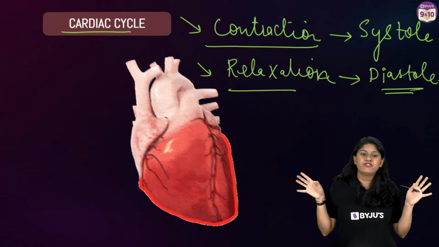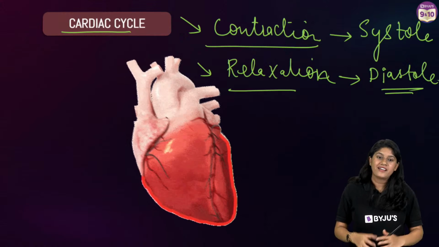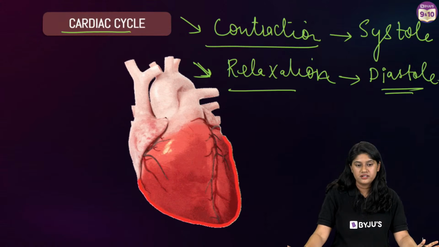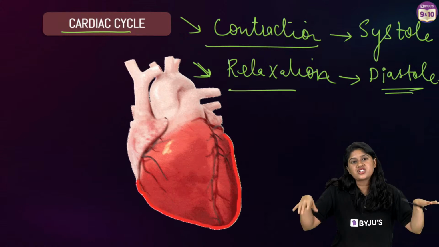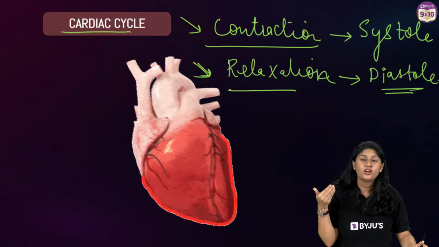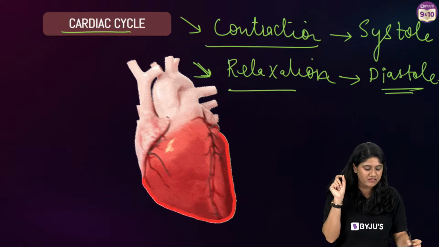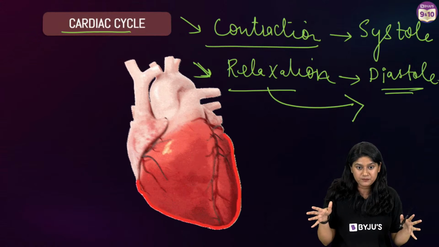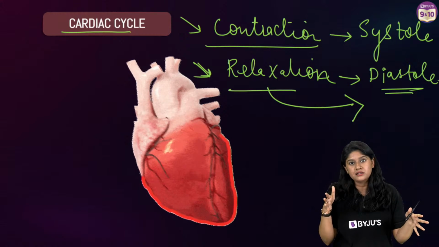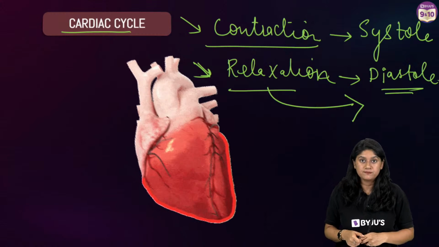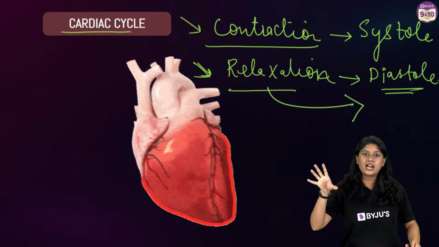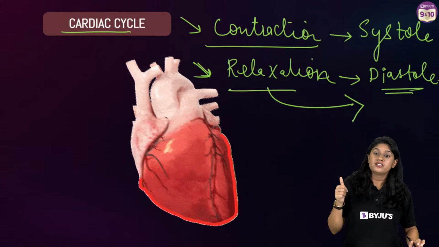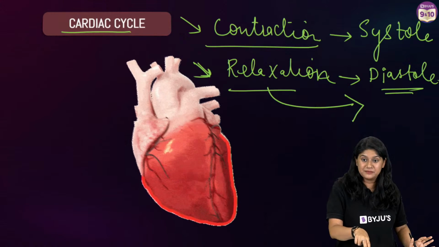Let's suppose, for example, when you are completely relaxed, you're just sitting, not completely conscious. You remember this, everyone: relax, say, and you will remember the diastole, and for the contraction, remember the systole. Systole is always busy. Remember, systole means contraction, and diastole means relaxation. If you remember this, everything will become easy.